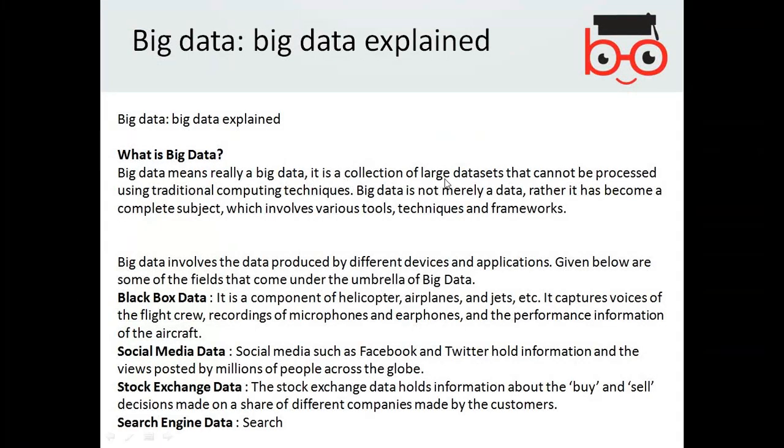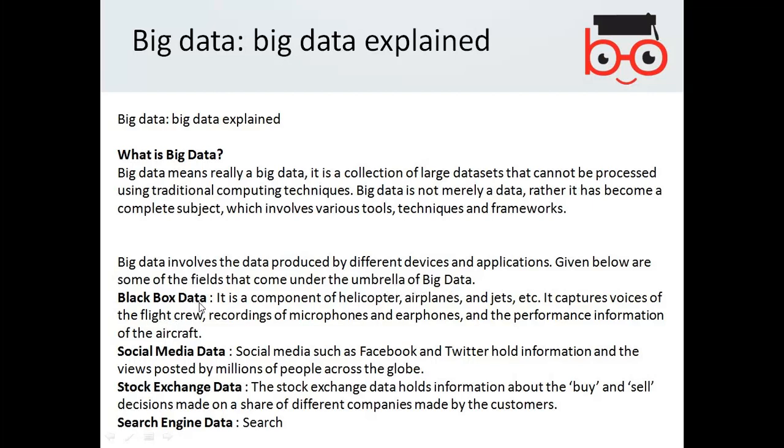It's a collection of large data sets that cannot be processed using traditional computing techniques. Big data is not merely data, rather it has become a complete subject which involves various tools, techniques, and frameworks. Big data involves the data produced by different devices and applications. Given below are some of the fields that come under the umbrella of big data.